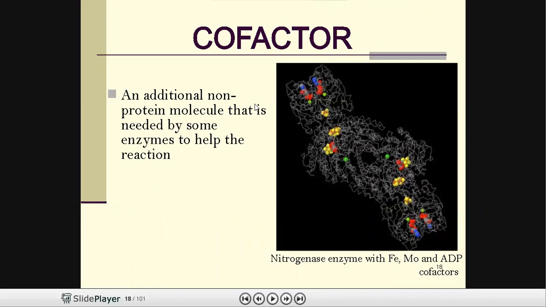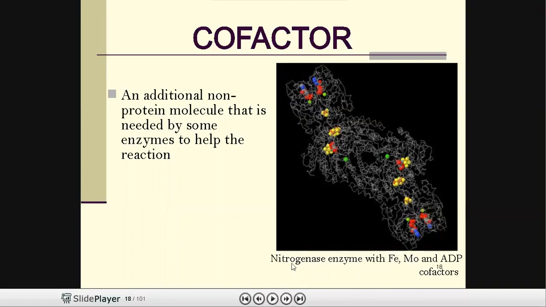The next one is cofactor. These cofactors are also very much essential in enzymes. Some enzymes, only with the association of cofactors, can produce the active sites.